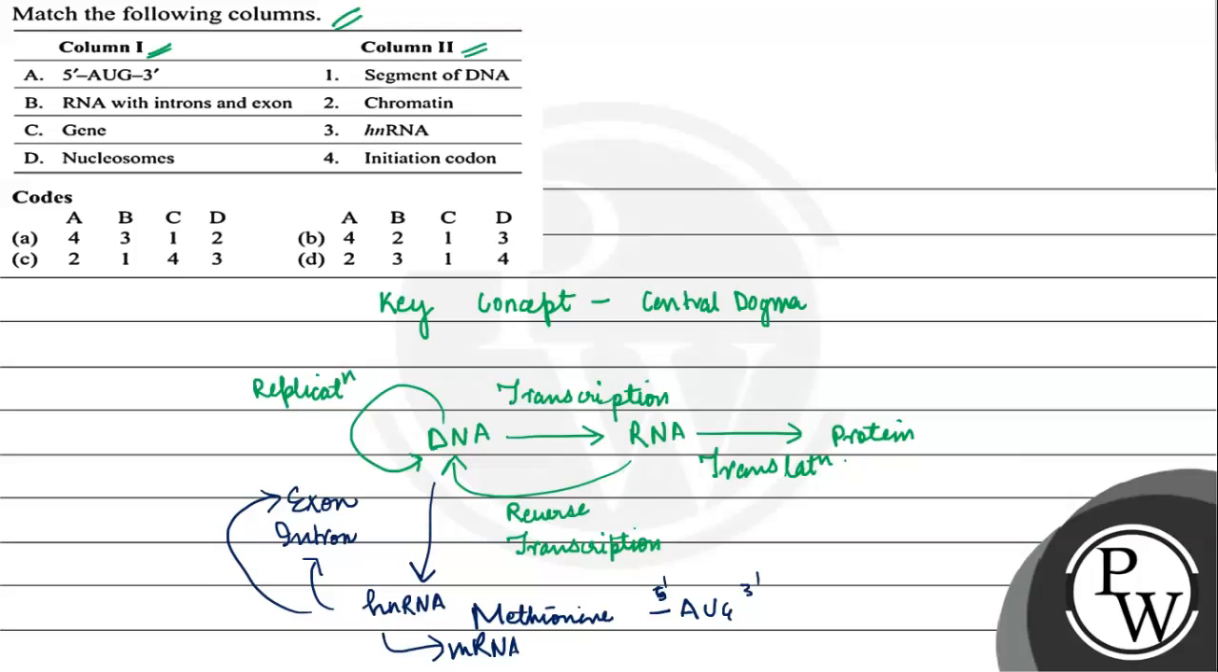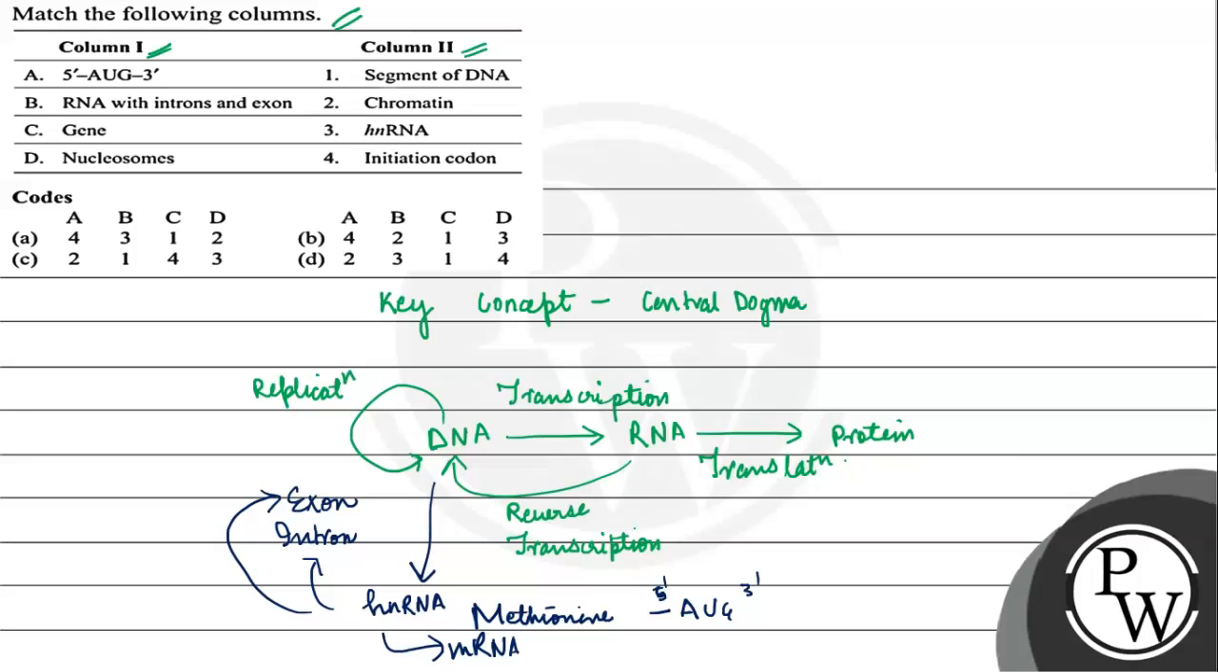तो hnRNA एक रॉ फॉर्म है mRNA का. So RNA with intron and exon, they are hnRNA. जीन की बात करें, they are segment of DNA, और न्यूक्लियोसोम्स में प्रेजेंट होते हैं क्रोमैटिन. Thus we can easily match it.